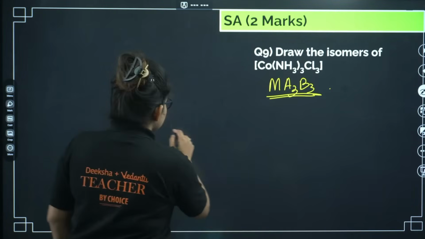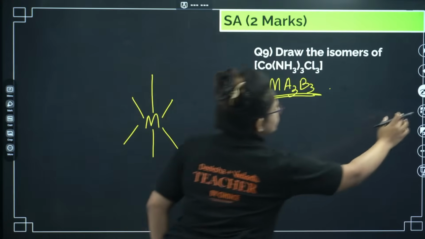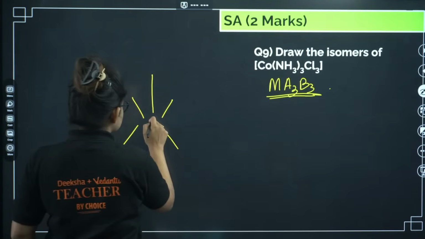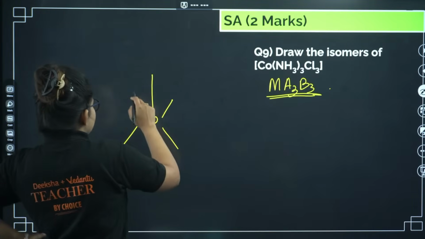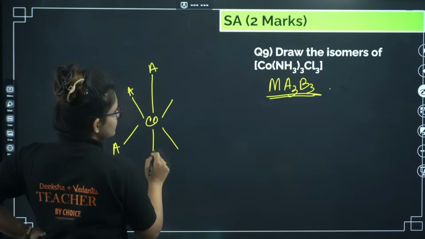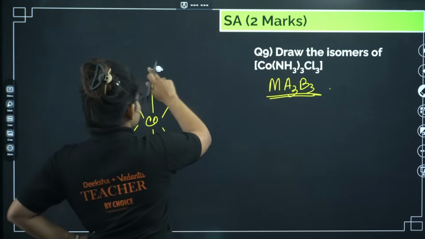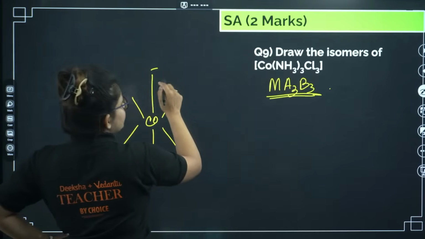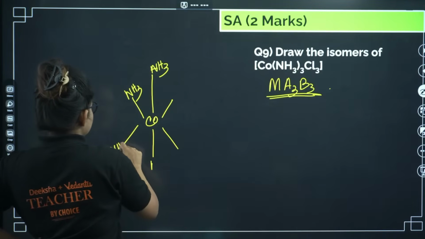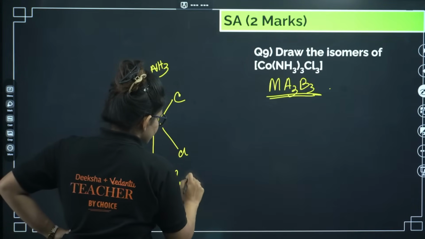Okay, so yeah, if you are having M, M is cobalt here. Okay, let me draw it with respect to cobalt itself. Cobalt. Okay, so first we will do the facial. Oh, sorry, it is ligand given, right? So the ligands are basically NH3. Let's take NH3, NH3, NH3. Here Cl, Cl, Cl. This is your facial.